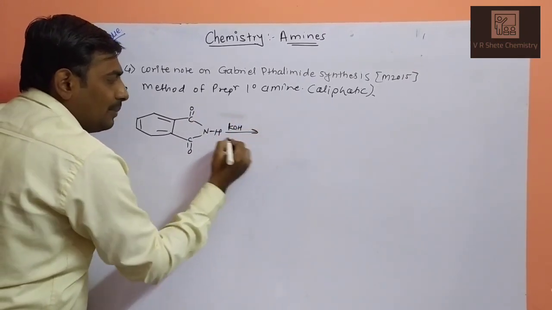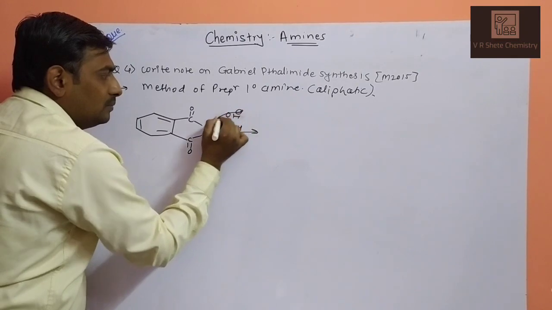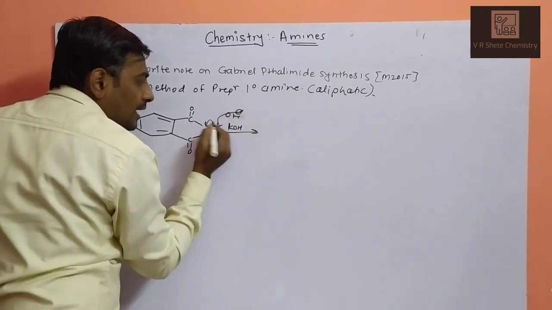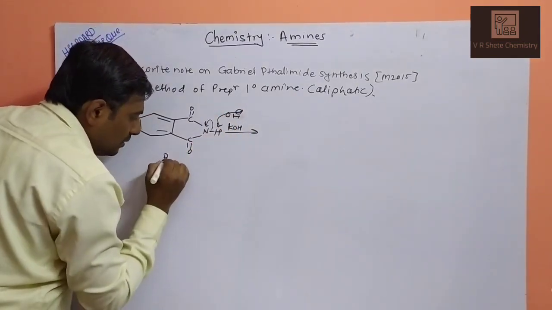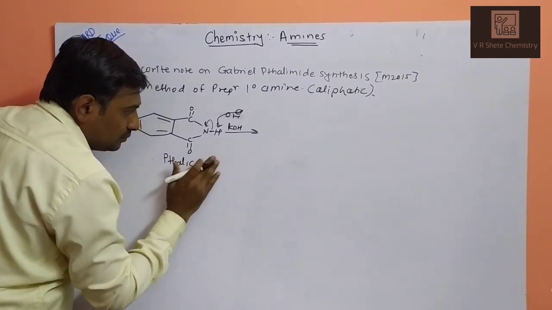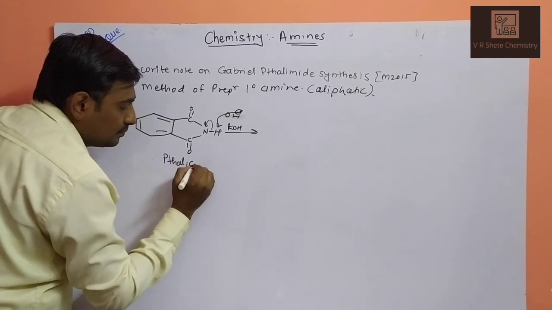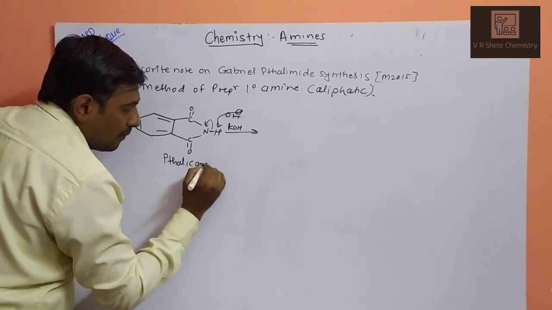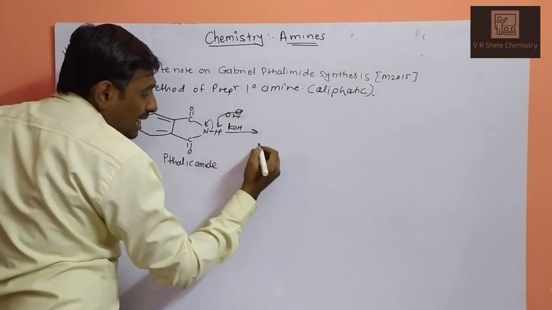So what will happen? This proton will be abstracted and the nitrogen has a minus charge. This is your phthalimide.